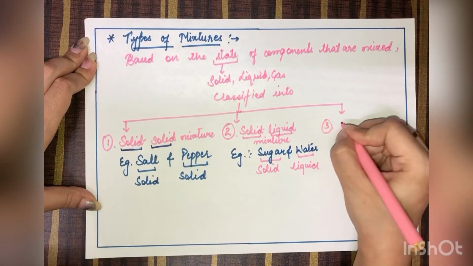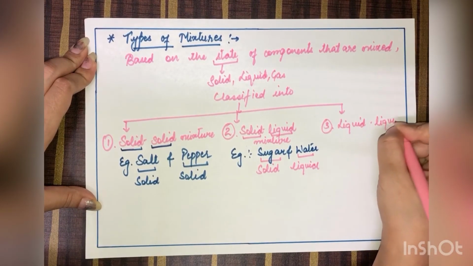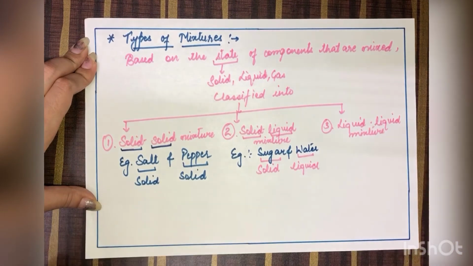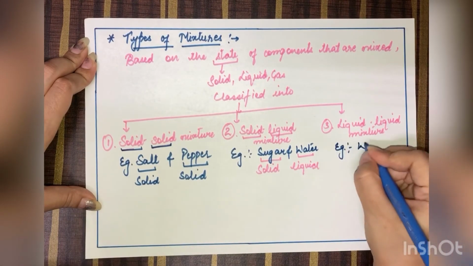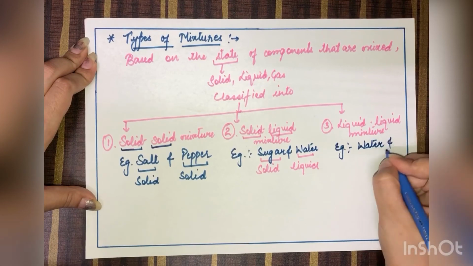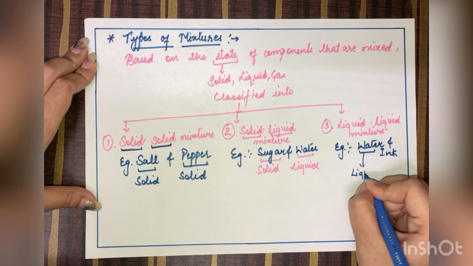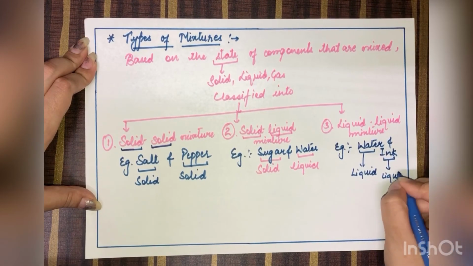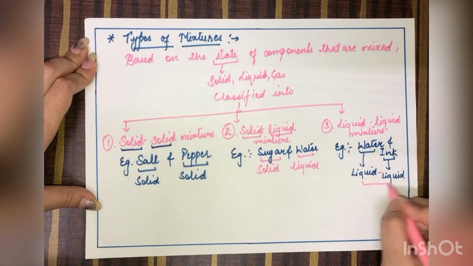Now moving on to the third category, liquid mixture. Now the example for liquid mixture is water and ink. Now the water, it is in liquid state. Similarly, if I say about ink, it is also in liquid state. So now understood the mixture? Liquid mixture. Clear the concept?